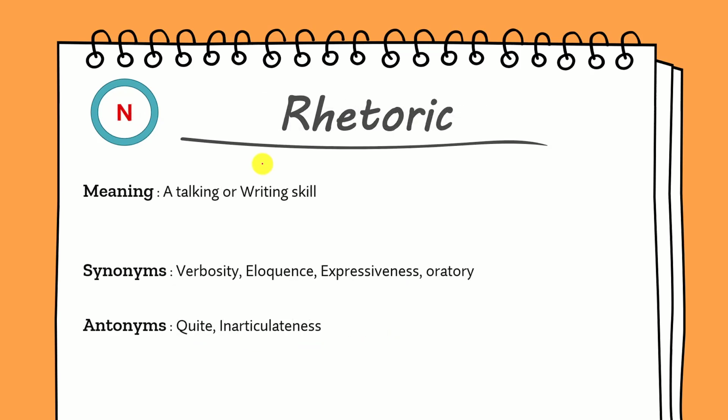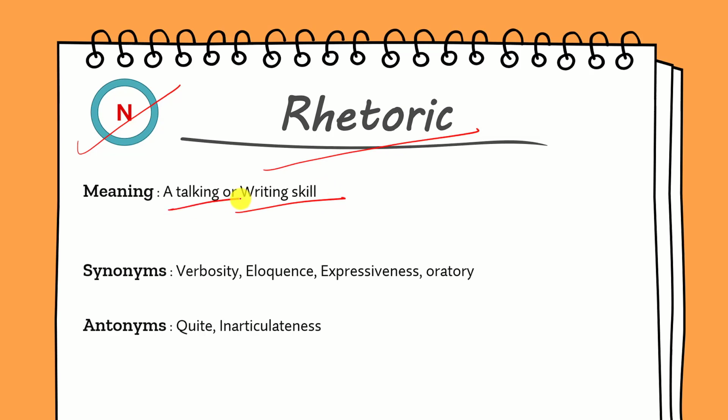So next word is rhetoric. Some people also pronounce it differently, but both the pronunciations are correct, so just pronounce it either way. It is a noun and its meaning is a skill of writing or talking. If you are talking about the skill of talking, then you can say glib or eloquent, and if you are talking about the skill of writing, then you can say calligraphy. So rhetoric means a skill of writing or talking. Just remember that.